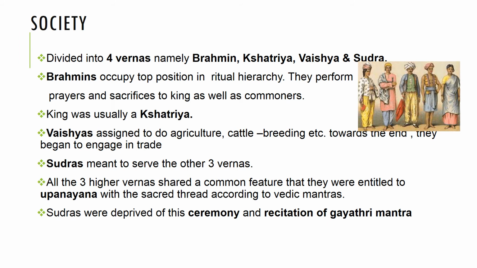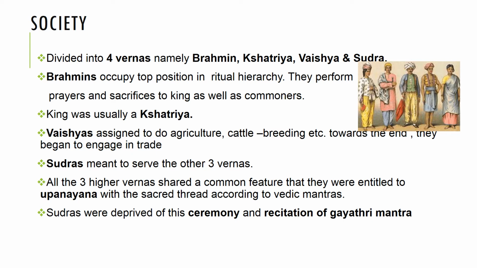Now we'll see the society, or the social organization, during the later Vedic age. The society was divided into four varnas, namely Brahmin, Kshatriya, Vaishya, and Sudras. From these four varnas, Brahmins occupy the top position in the ritual hierarchy. They perform prayers and sacrifices for the king as well as commoners, that is, the common people. This was done with the help of priests.